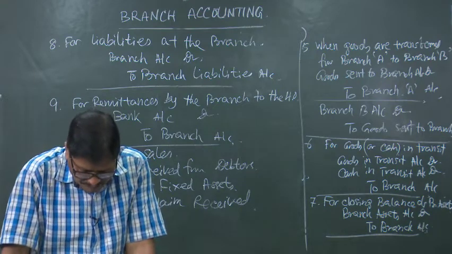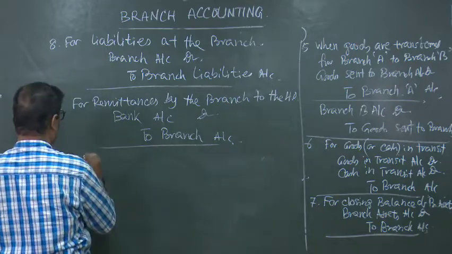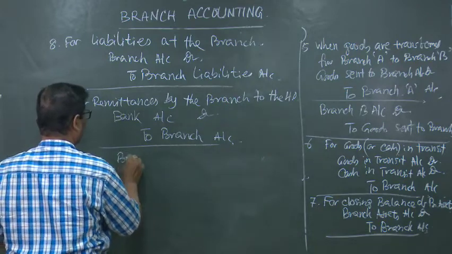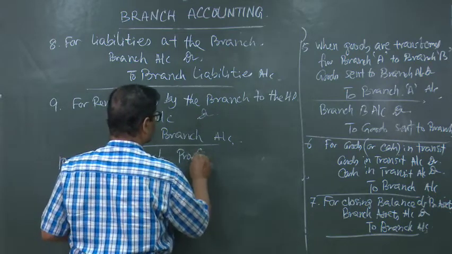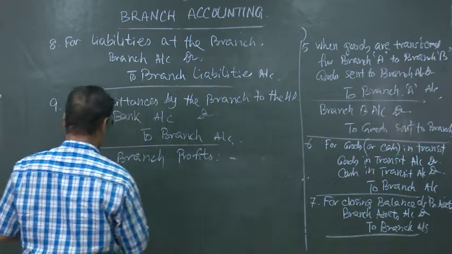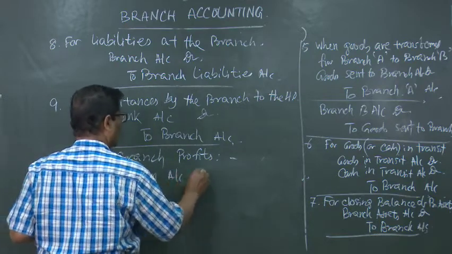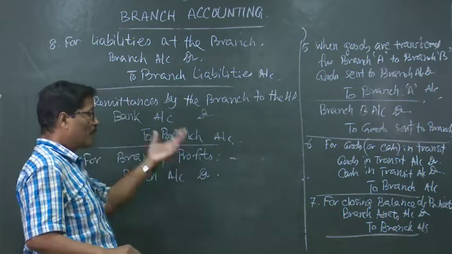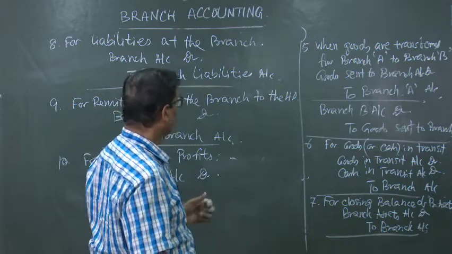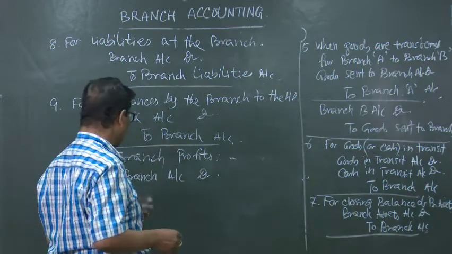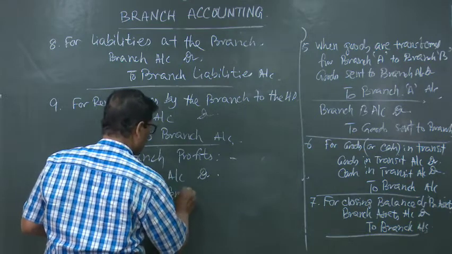Then if there is branch profit or branch loss, what will be the entry? For branch profits, branch account debited, we will be preparing the branch account. If the credit side is bigger, then there is a profit, and that will be recorded in the debit side as branch account debited to general profit and loss account.